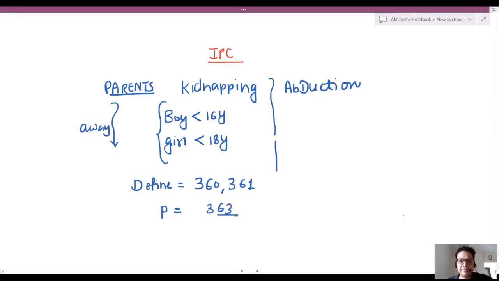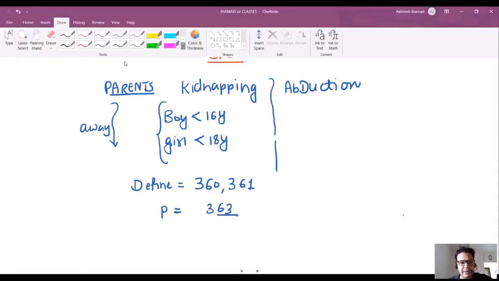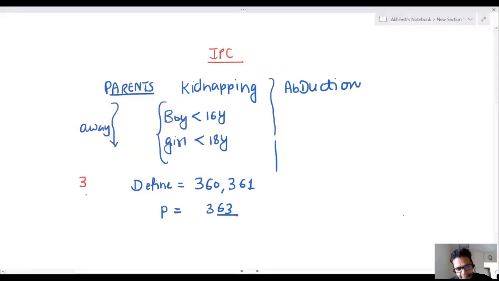And also how to remember? You can remember by a very simple trick, 361. Or you can remember 3 pick 1. It means 3 people are picking. So 3 pick 1 is equal to 361. This is the IPC definition of kidnapping.